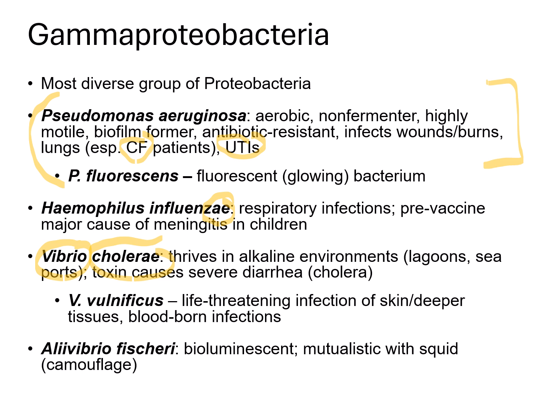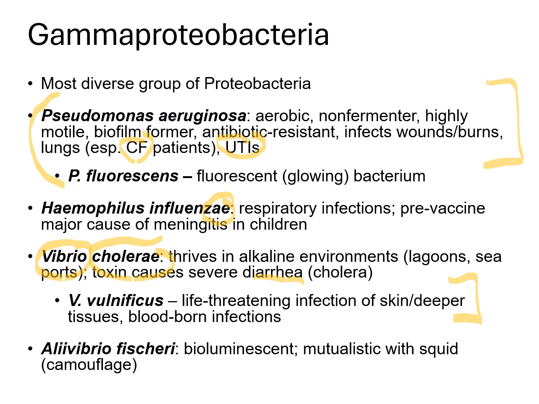And the reason for the diarrhea is because of a toxin that this bacterium produces that causes hypersecretion of electrolytes and water into the large intestine. So that leads to really profuse, a ton of watery diarrhea and major dehydration. We also have Vibrio vulnificus, a different species of Vibrio that causes life-threatening skin infections and bloodstream infections.